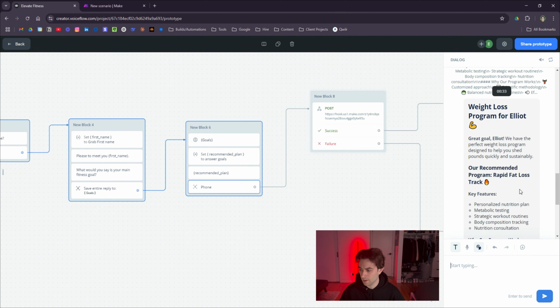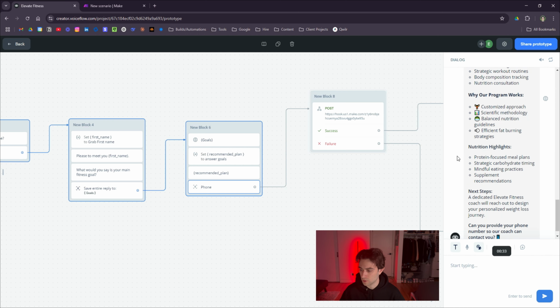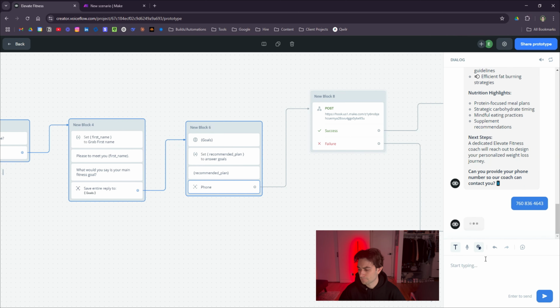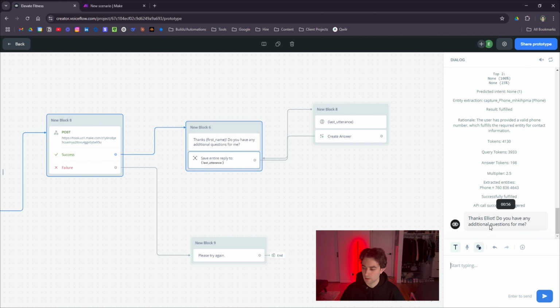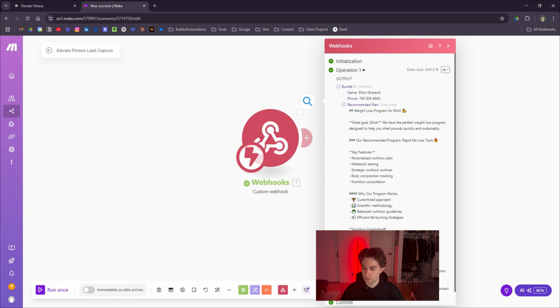Here, this is the plan that the AI wrote for us. Weight loss program for Elliot. Great goal. Here it's basically telling us everything, why our program works, nutrition highlights, next steps. And then the last question here, can you provide your phone number so our coach can contact you? Yeah, so we'll just give it a random phone number here. And then that is sending out to make.com. Thanks, Elliot. Do you have any additional questions for me? So we're going to go here and we can see we have our response. This is our plan that was recommended, and name and phone number.